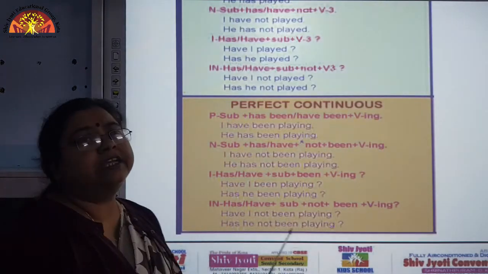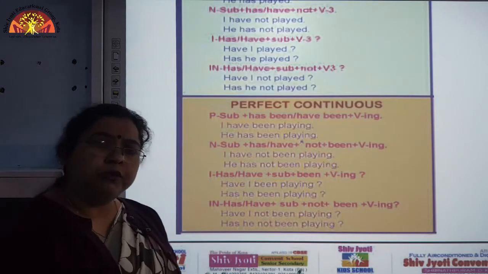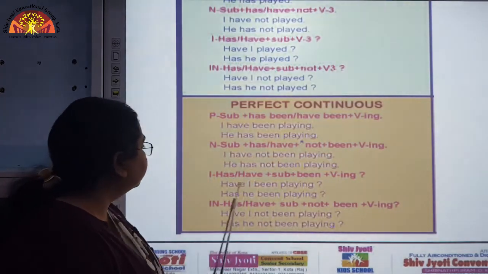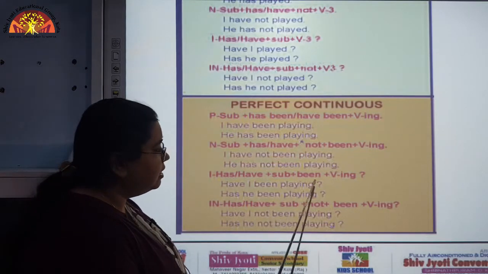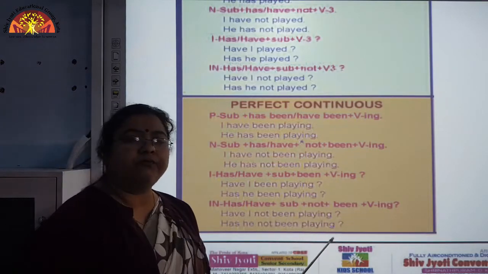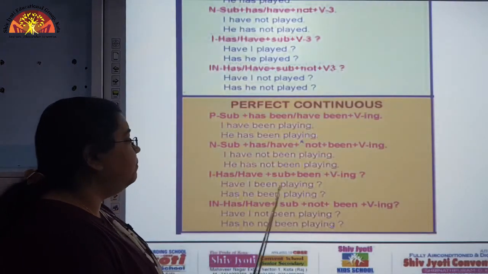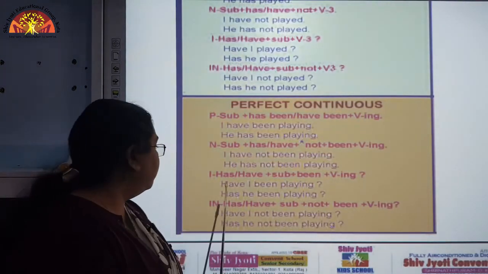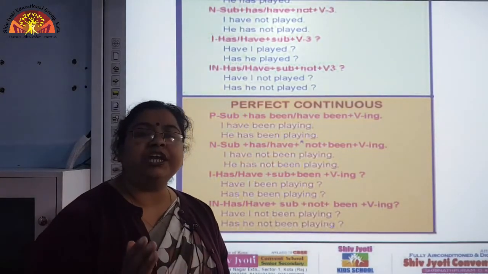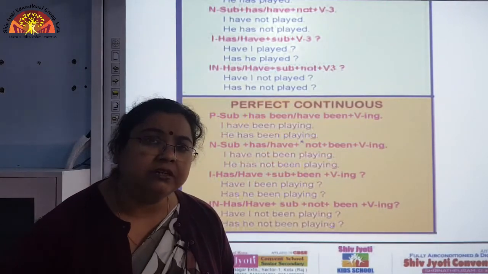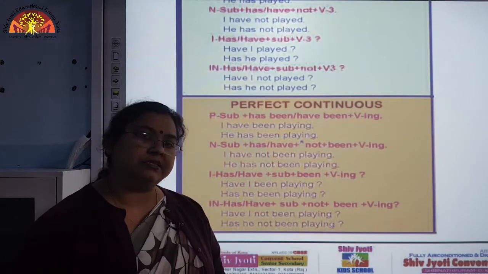Now, for the interrogative sentence, we will bring has or have to precede the subject again. So, has or have plus subject plus been plus verb first form plus ing. So, have I been playing or has he been playing, has she been writing a letter or has she been cooking the food, like this, okay.